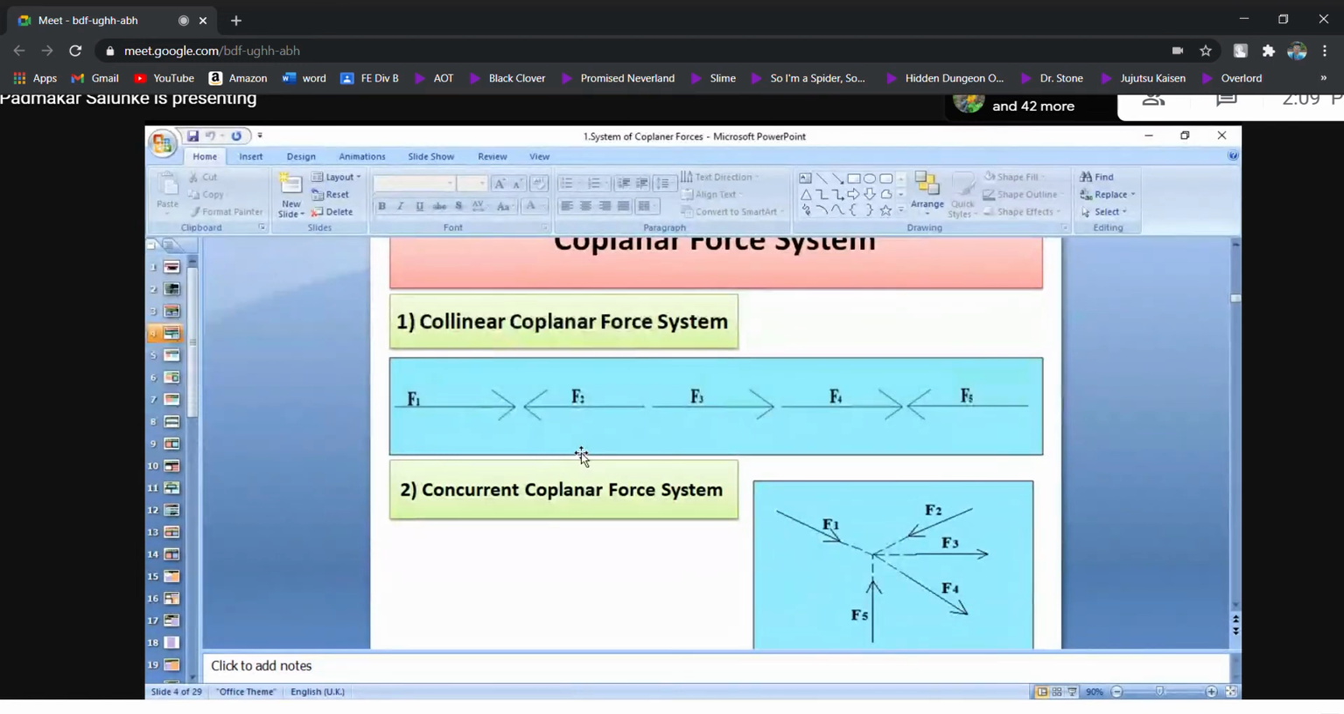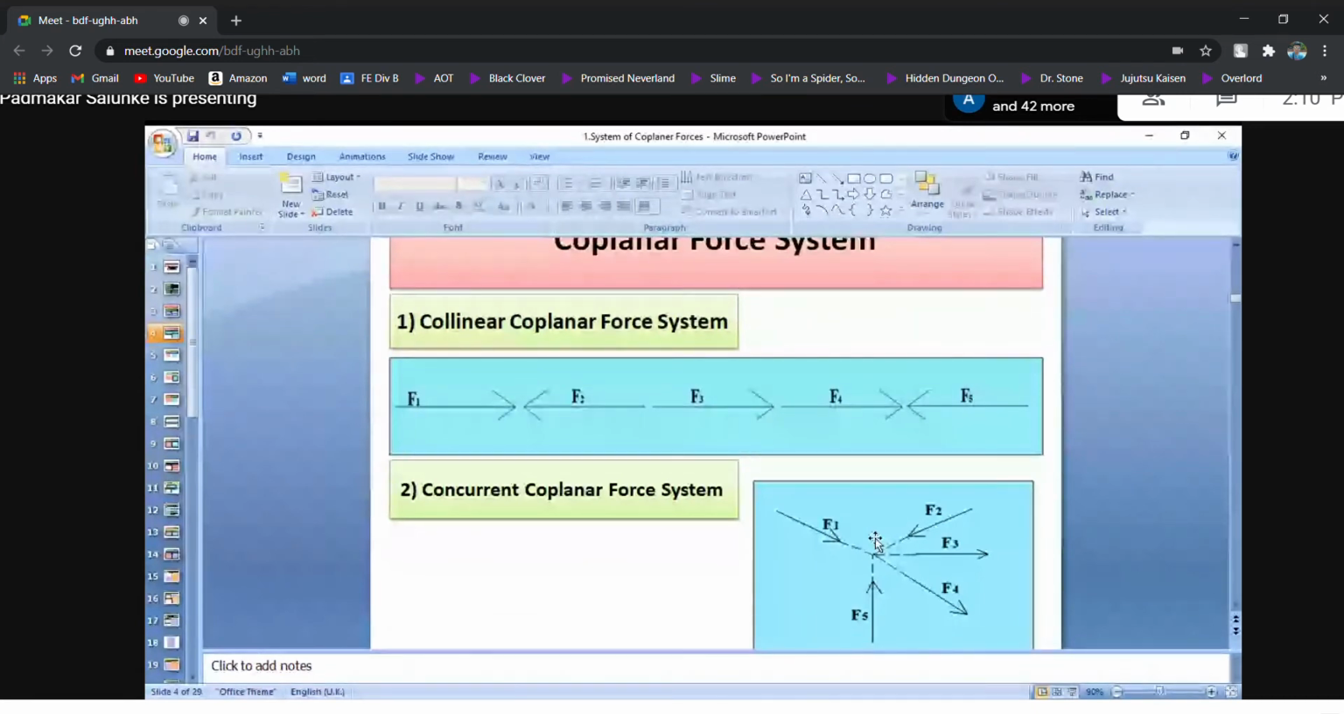Then coming to concurrent coplanar force system. What is the meaning of concurrent? Passing through a single point. If all forces are passing through a single point, it's called concurrent. But either they are in a single plane or not, that you have to define. If given forces are coplanar and passing through a single point, it is called a concurrent coplanar force system.